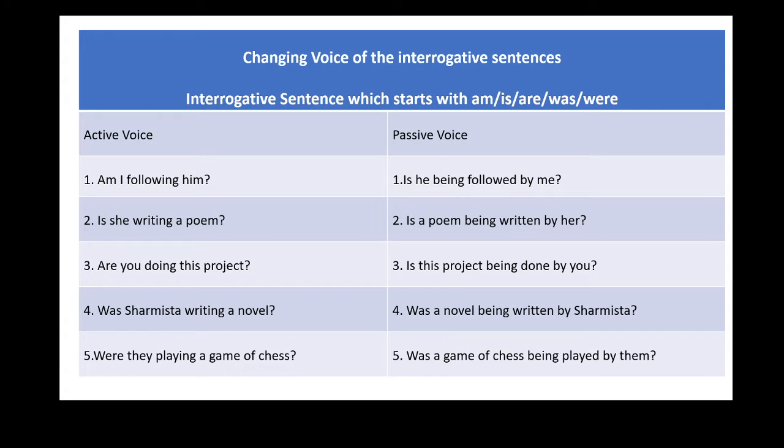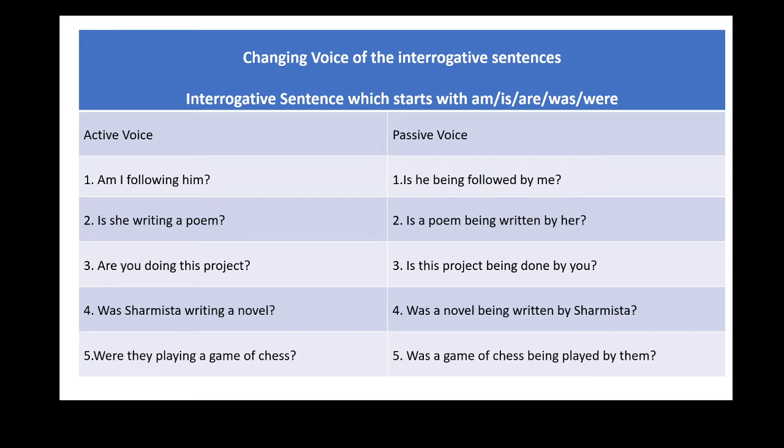While transforming this into passive voice, we have to follow the structure helping verb plus active form of object plus being plus past participle of the main verb plus by plus passive form of subject.